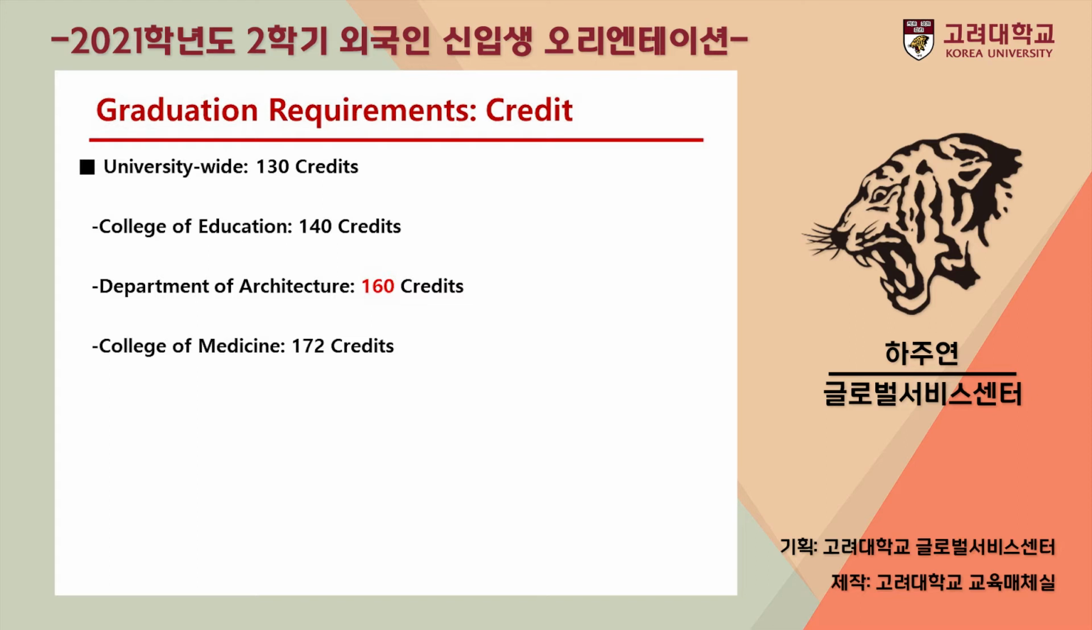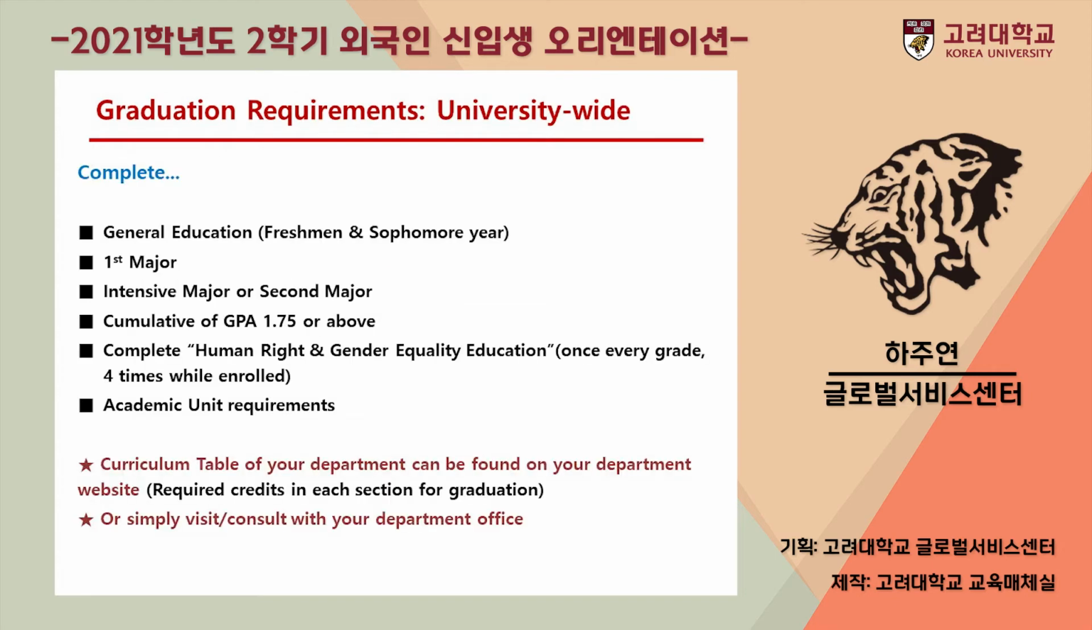Next, I will explain about graduation requirements. Most colleges and departments require 130 credits, which is university-wide. However, the College of Education requires 140, the Department of Architecture 160, and the College of Medicine 172 credits.